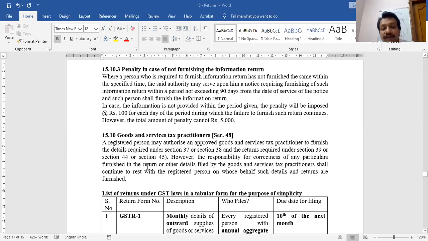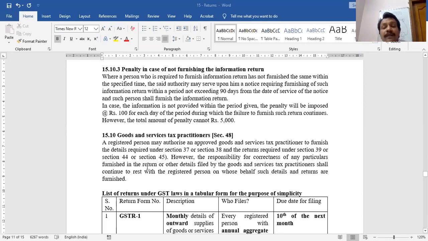So now one question: in case of GSTR forms, do we have to learn all the theory which you have shown apart from the table of GSTR forms, or will learning the contents of the table do? I think learning the contents of the table is sufficient for your level. In the past 2 years' examinations, they have never asked you the detail. You are supposed to learn the due date under section 44. That is necessary. Section 44 is the annual return, and the due date of furnishing the annual return is 31st December following the financial year. I expect that you should learn the contents rather than the theory. There is no need to learn that theory.